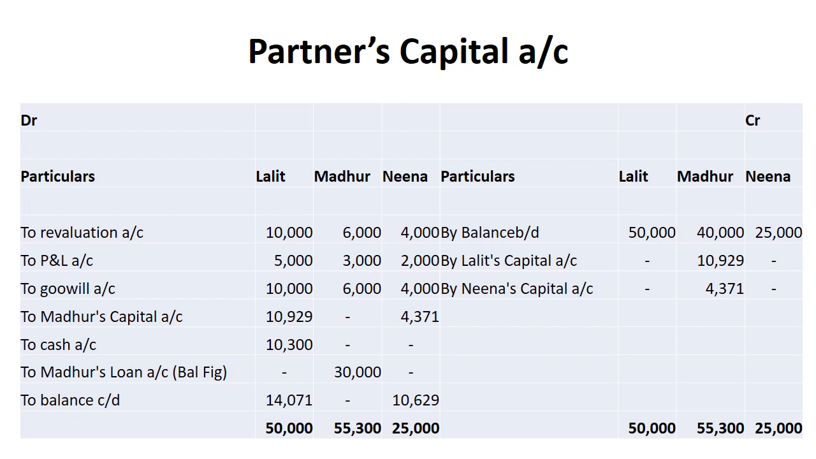Madhur's capital account 10,929 and we have given him cash of 10,300. The remaining amount is for Madhur's loan account, that is of rupees 30,000. See, Lalit's money is 10,000 for revaluation, 5,000 for P&L, 10,000 for goodwill. After that, Madhur's capital account 10,929 and 4,371. These two figures are of goodwill.